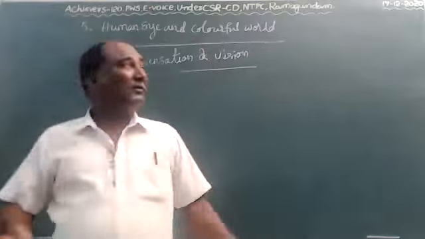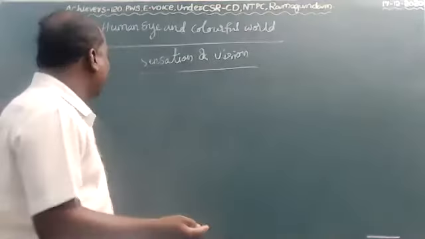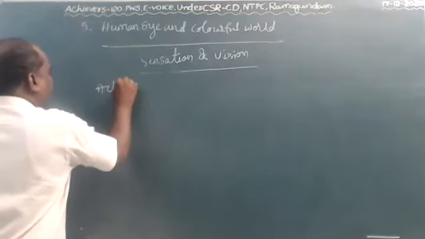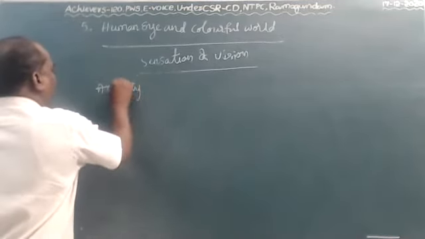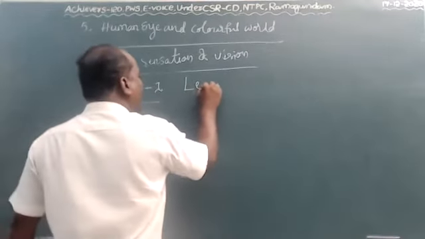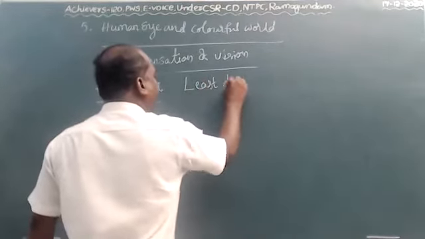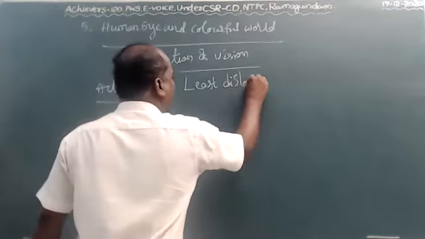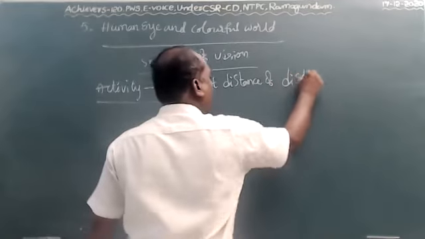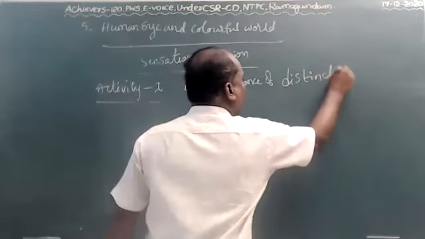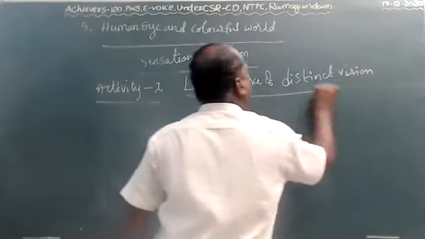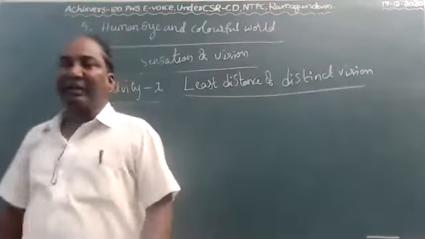So here, let me show one activity. Activity 1. Least distance of distinct vision.